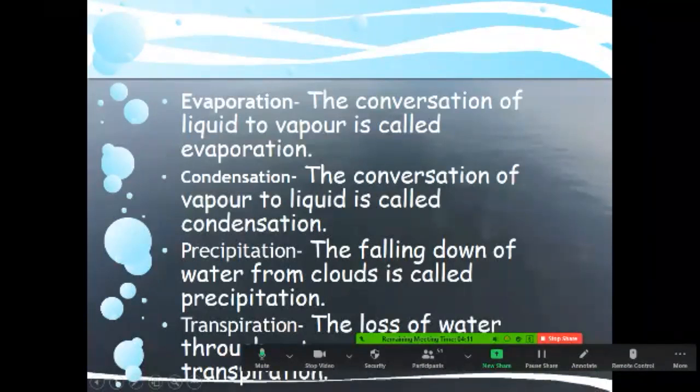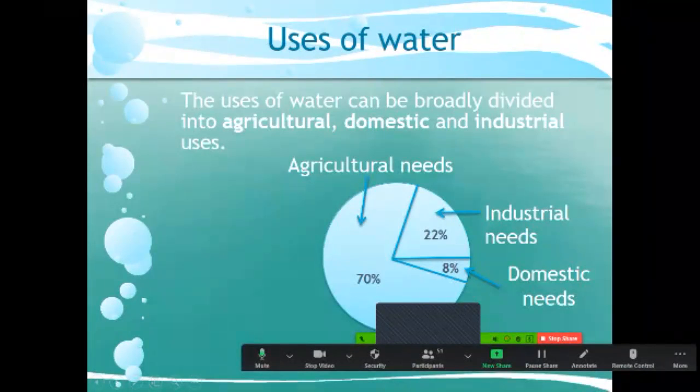Evaporation, the conversion of liquid to vapor, is called evaporation, and the conversion of that vapor back to liquid is called condensation, and the falling of water from the cloud is called precipitation, and the loss of water through sunlight, students, is called transpiration. So there are so many uses of water: 70% is agriculture use, 22% is industrial use, and 8% is domestic use.